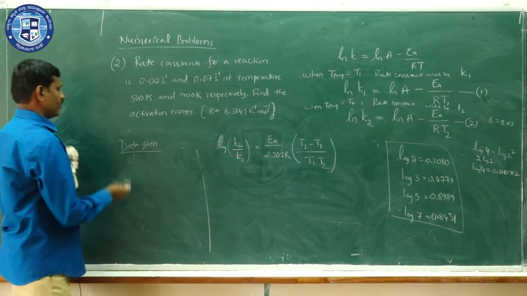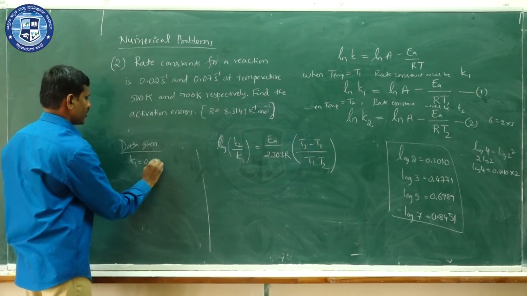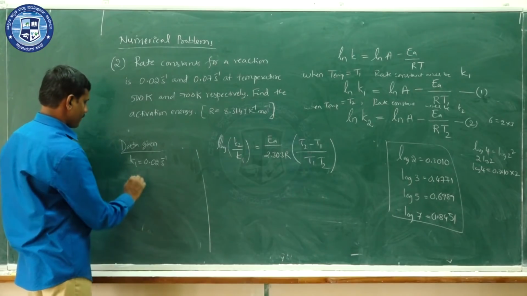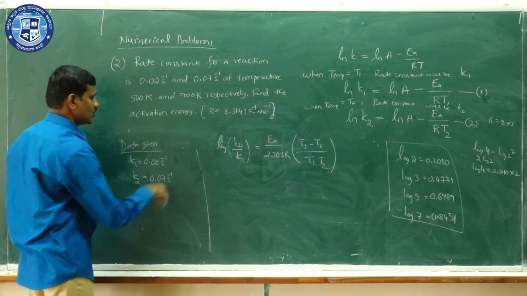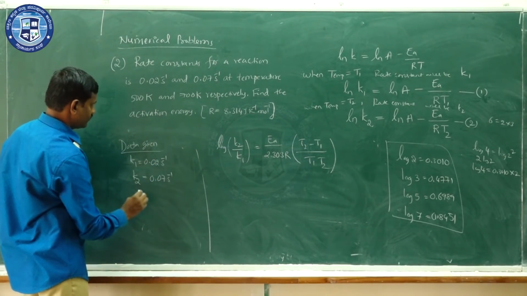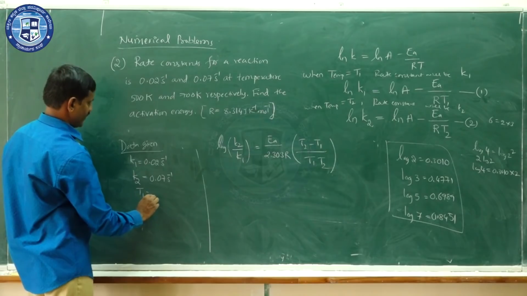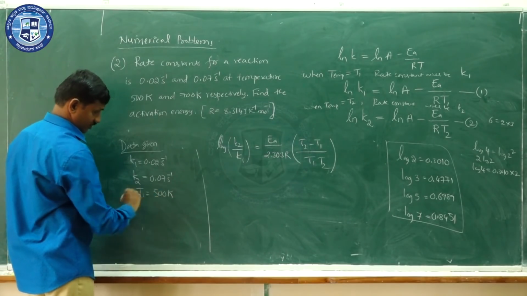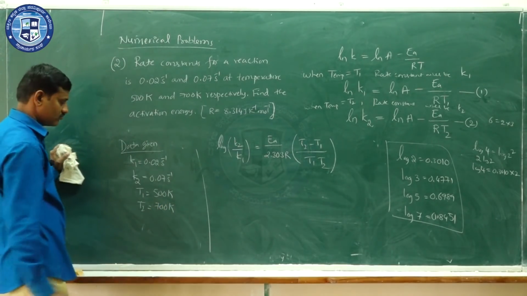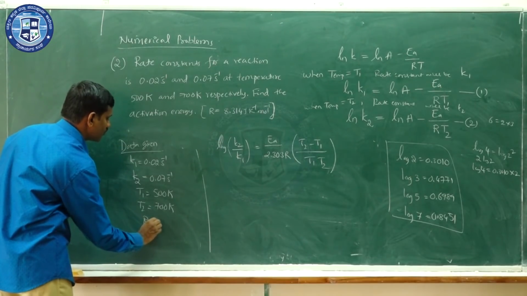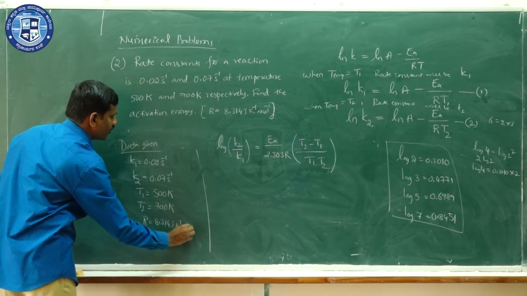Here K1 is 0.02 per second, K2 is 0.07 per second, and then T1 is given, it is 500 Kelvin, it is a lower temperature, T2 is 700 Kelvin, and then R value is 8.314 joules per Kelvin per mole.